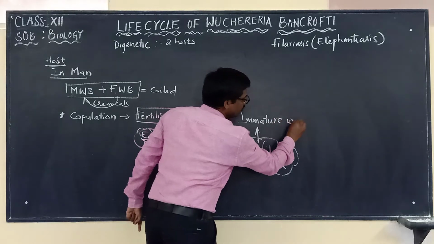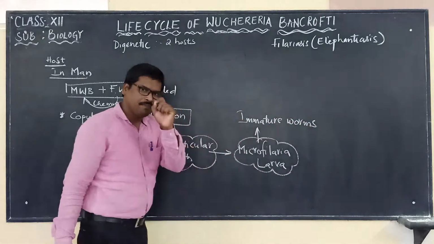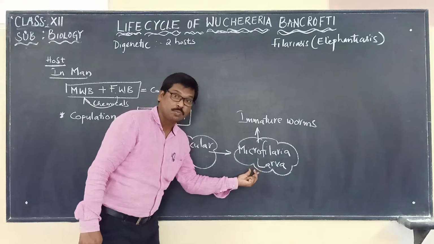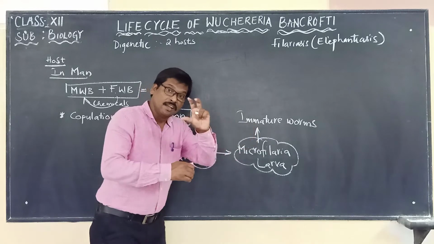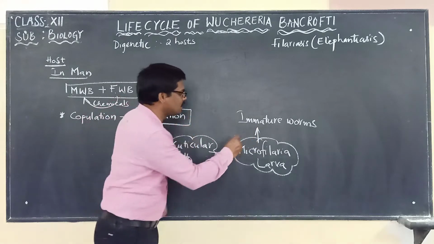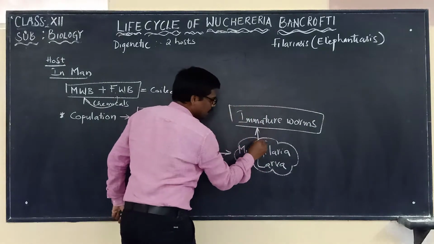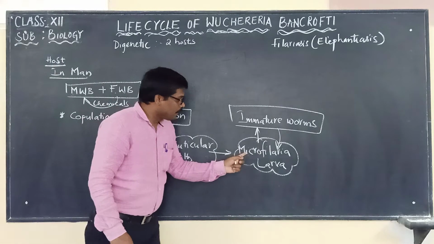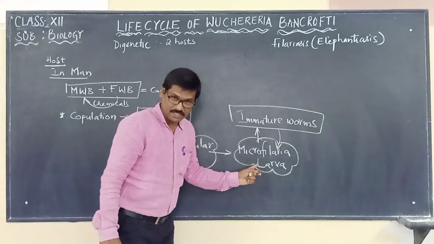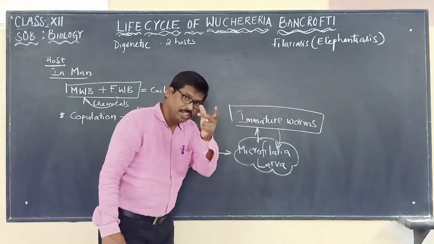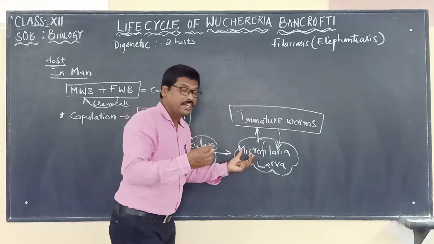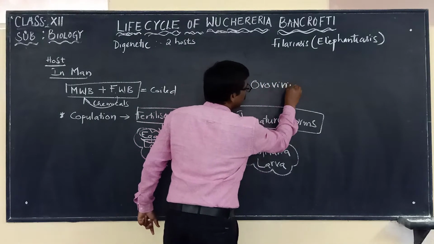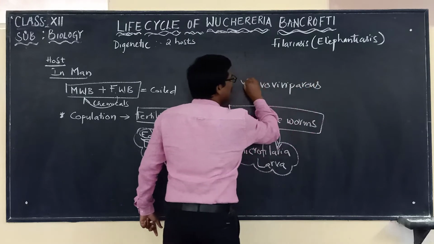A very interesting point to keep in mind: microfilaria larvae means immature worms. The fertilized egg already consists of the immature worms, otherwise called the microfilarial larvae. Whenever a larva is present in an egg enclosed by a sheath, we call this ovoviviparous. This is the word we have to keep in mind.